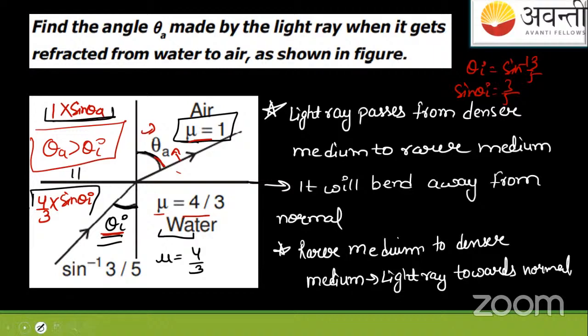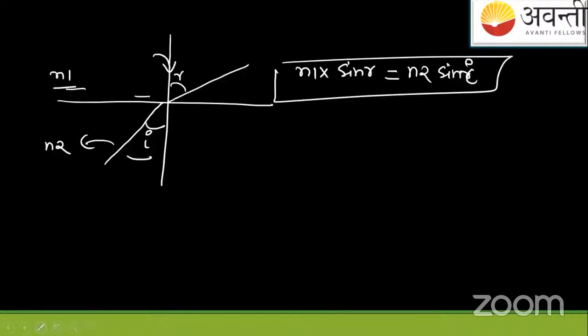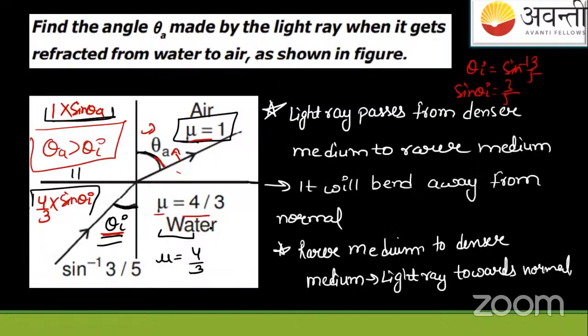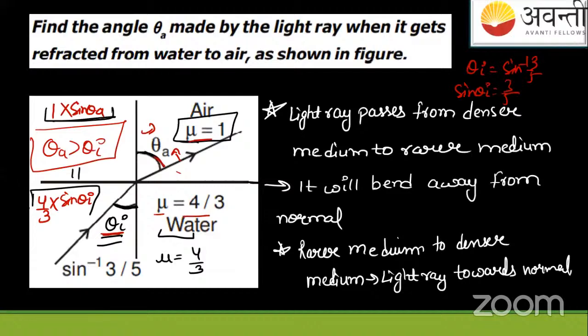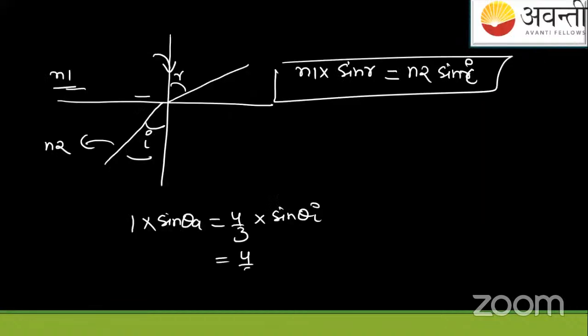Compare them, that is this equals to this, and solve it. So what will you get? 1 into sin theta A equals 4/3 sin theta I. And you can see sin theta I is 3/5, given in the question. Put these values here.